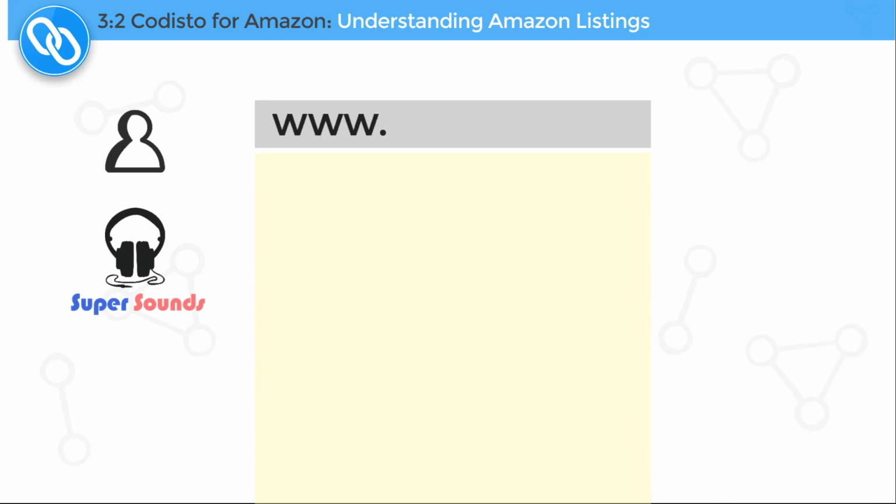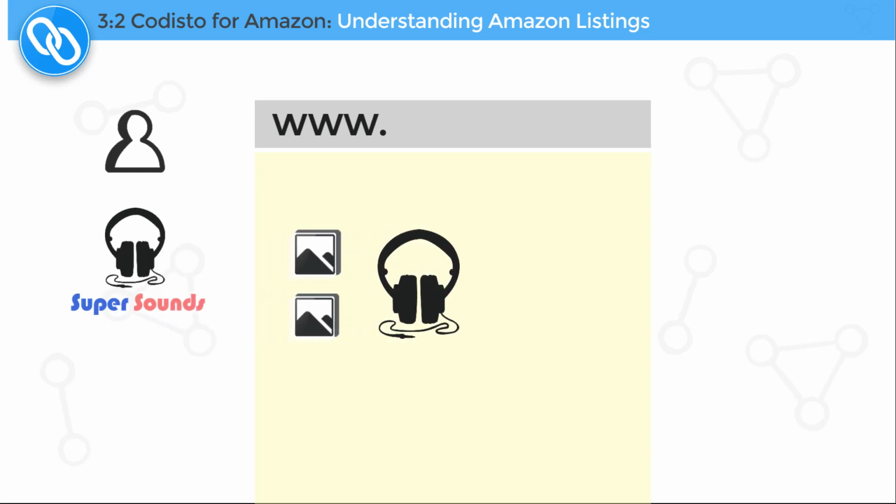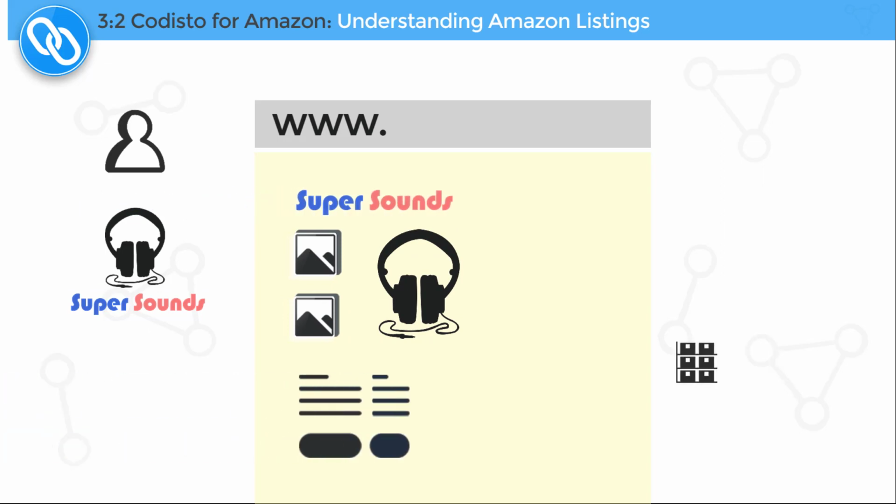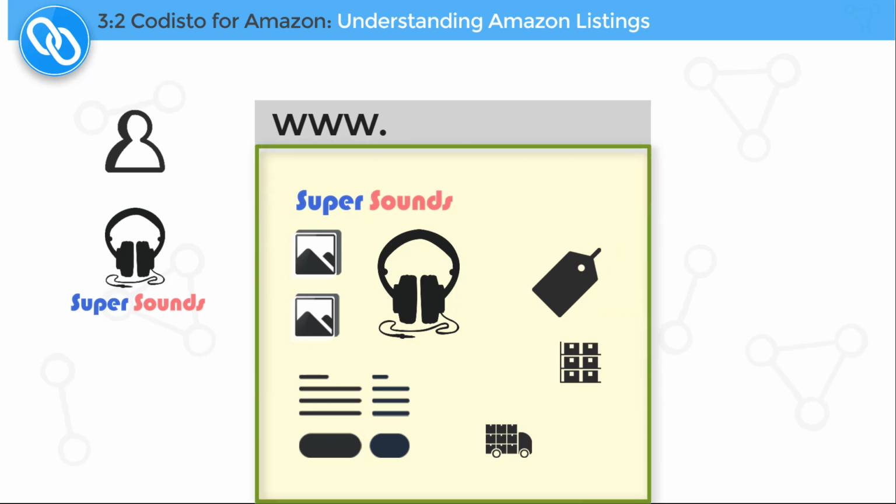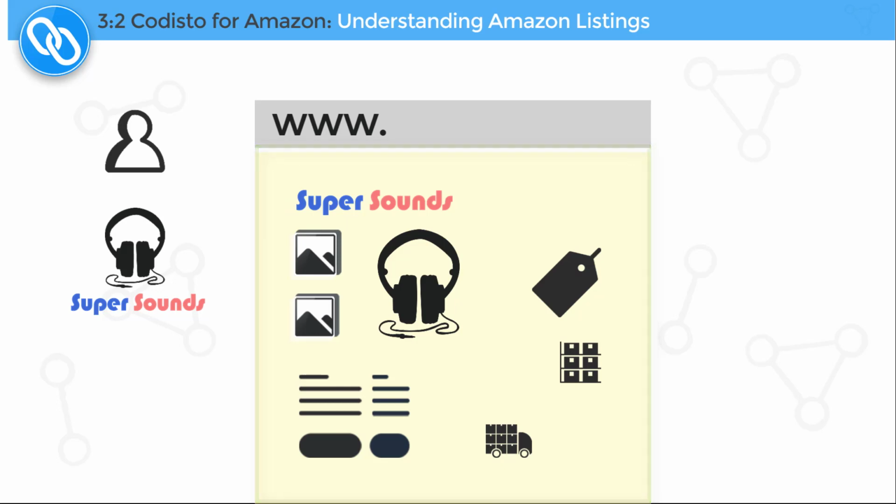Suppose we are wanting to sell Superior Sounds branded headphones on eBay or our website. We need to create a listing that contains all the relevant product information needed for buyers. This includes images, title and description, inventory level, fulfillment options, and pricing information. Combined, all of this information becomes our product listing, and we have complete control over all of the content.